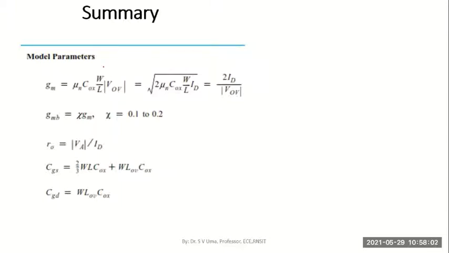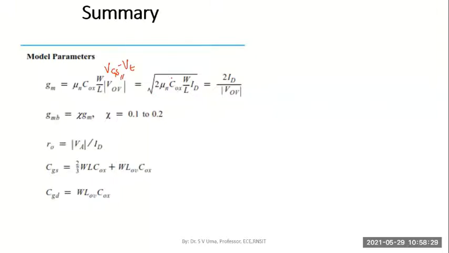VOV is nothing but VGS minus VT. And mu n is the mobility of electrons, the electron mobility mu n, which is a constant. Cox is the oxide layer capacitance. W by L ratio is also known as the aspect ratio or width to length ratio.